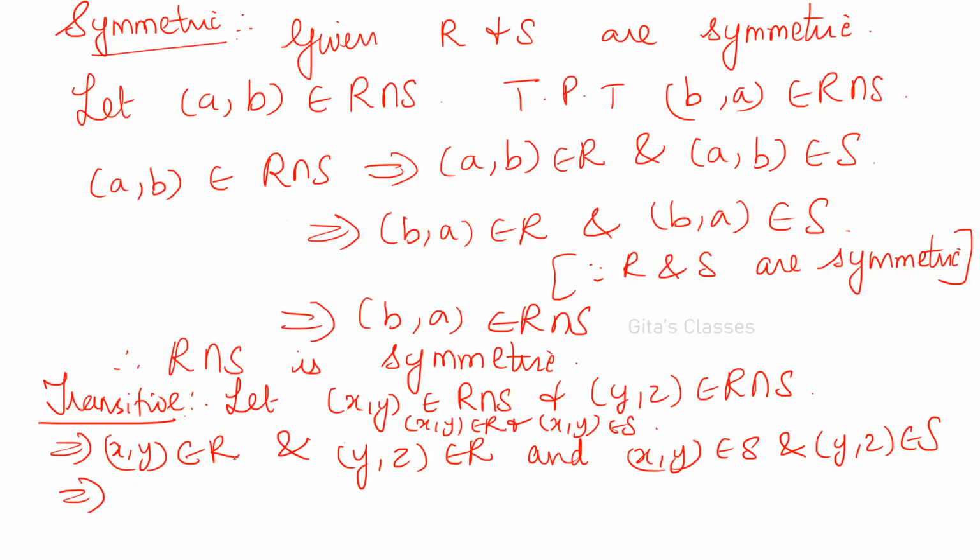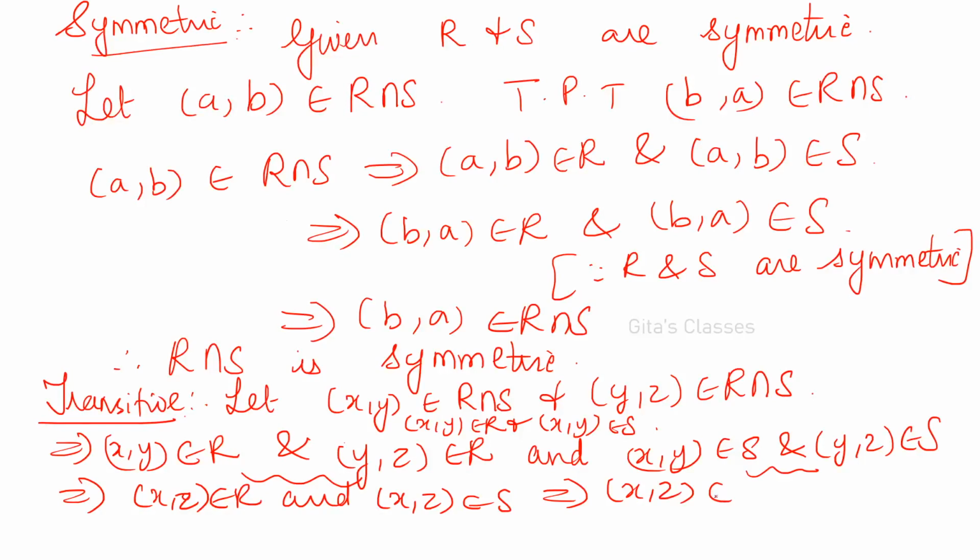This implies, we know R is transitive, and x comma y and y comma z are in R. Therefore x comma z is in R, and using these two. Similarly, using these two, you can say x comma z belongs to S, because R is transitive, S is also transitive. Therefore x comma z belongs to R intersection S. So we have taken two elements, x comma y and y comma z, in R intersection S, and we have arrived at x comma z is in R intersection S. Therefore R intersection S is transitive.